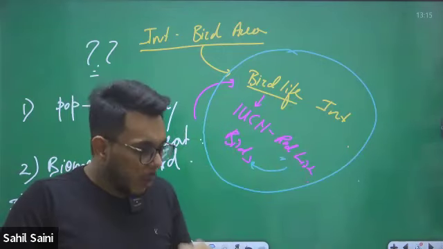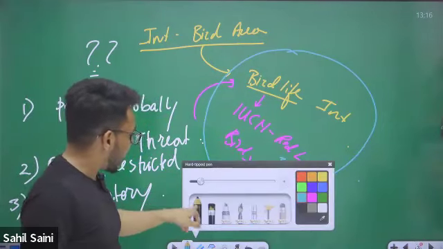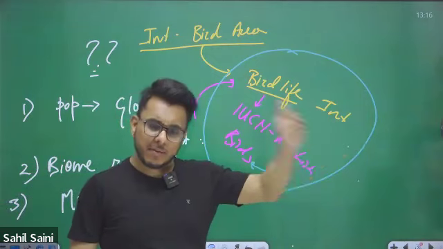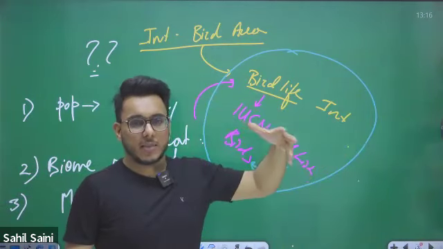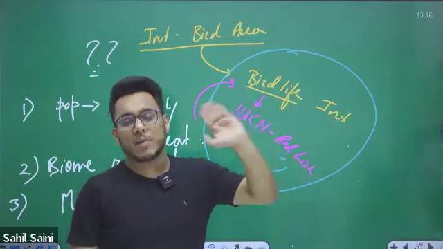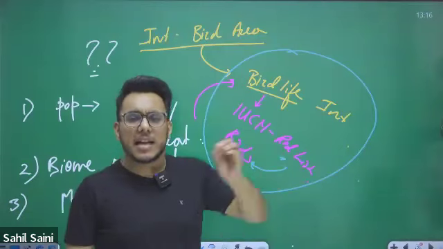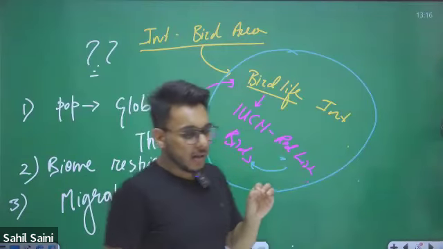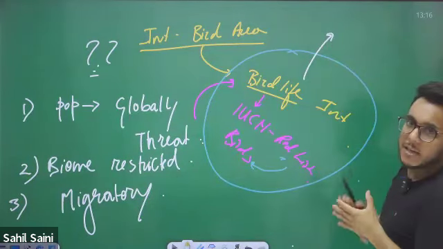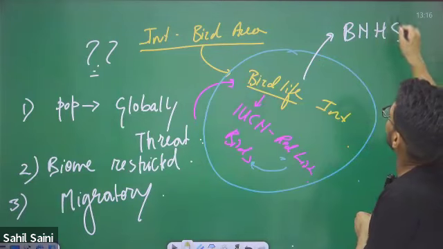One thing that you need to remember, guys, is that whenever BirdLife International declares any international bird area for any country, they have a country specific partner also. So the partner of BirdLife International in India is the Bombay Natural History Society, BNHS.